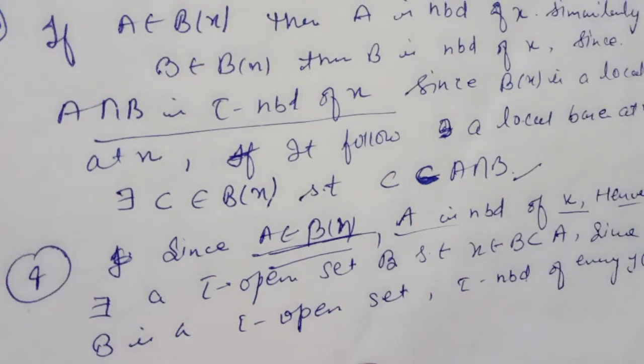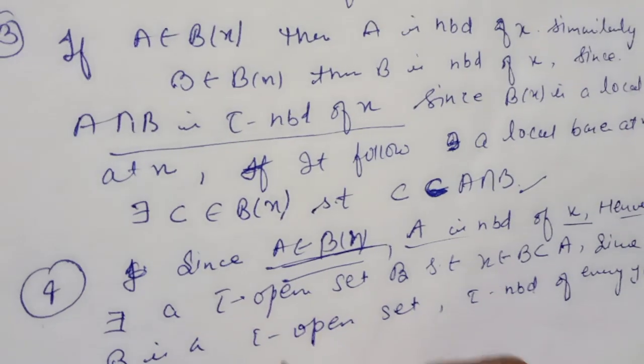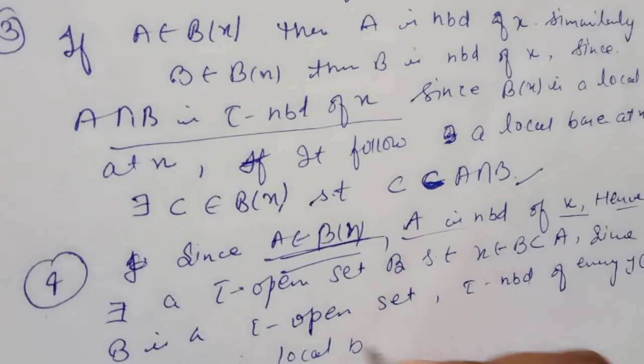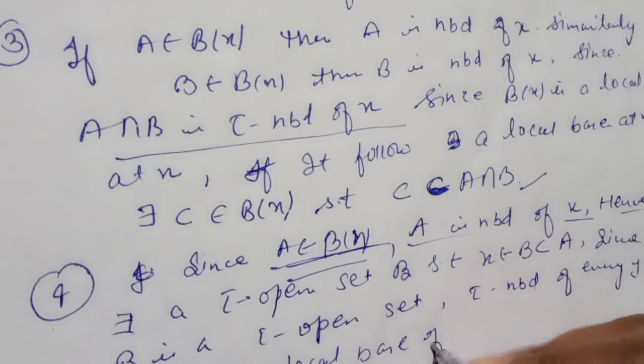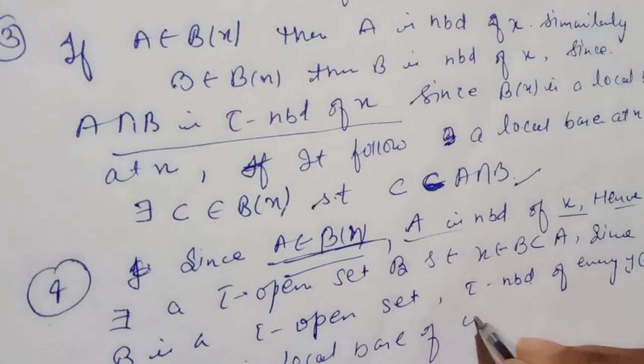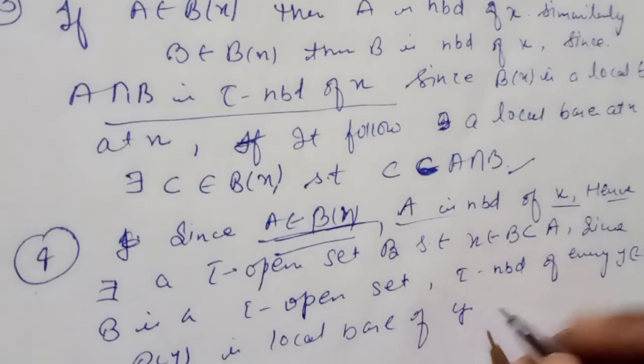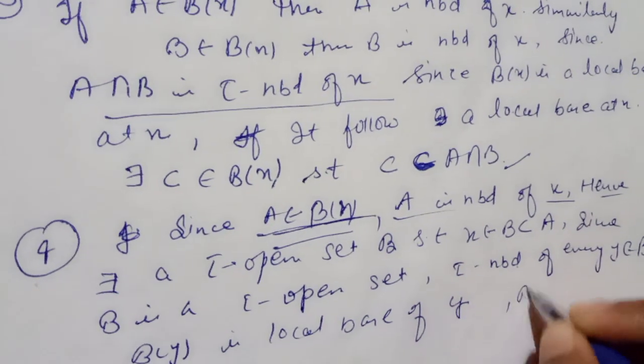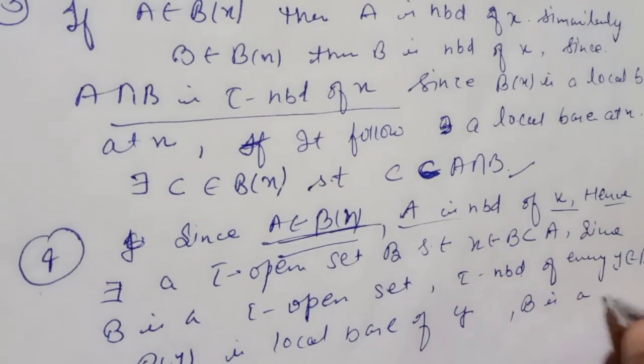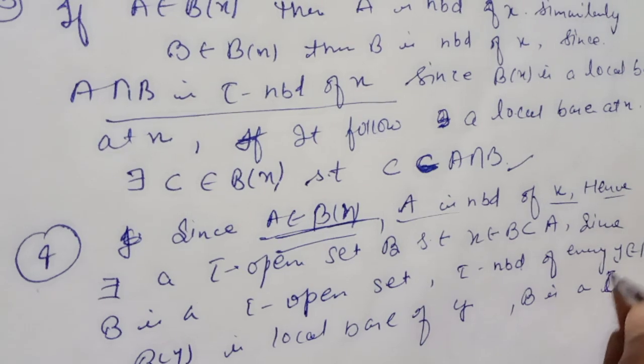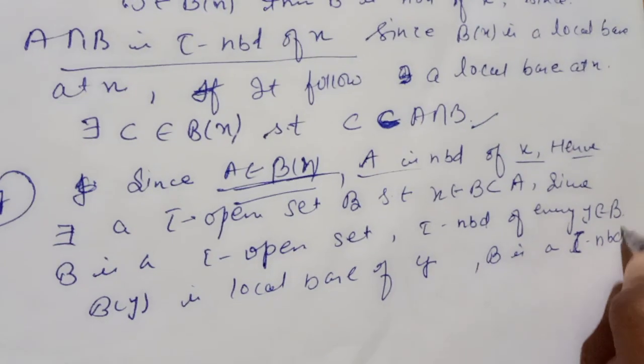So again, B_y is the local base for this particular y, the local base of y, okay, at y, and then we can say B is a tau nbd, okay.